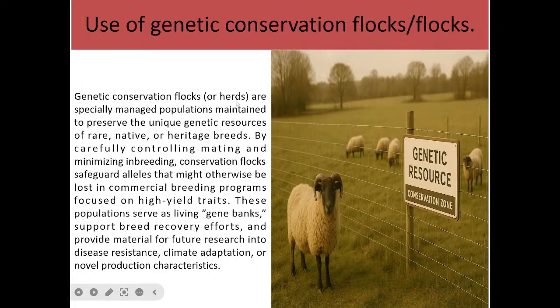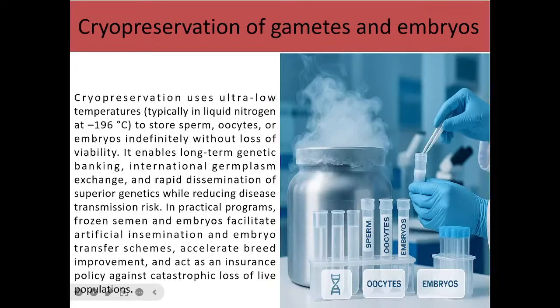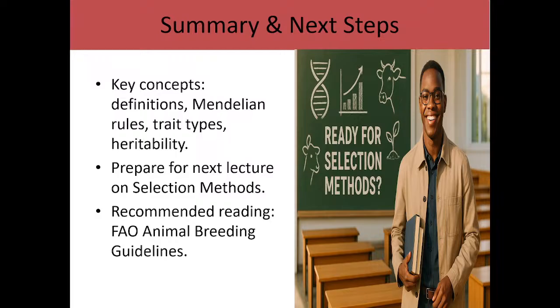You specifically manage the population to preserve unique genetic resources. Okay, and cryopreservation of gametes and embryos. Just like you see here, this is sperm from a male animal, and this is the oocyte from a female animal. When you mix them together, you get an embryo, and this embryo you can preserve in frozen condition for a long period of time.